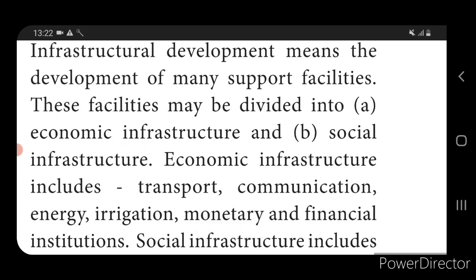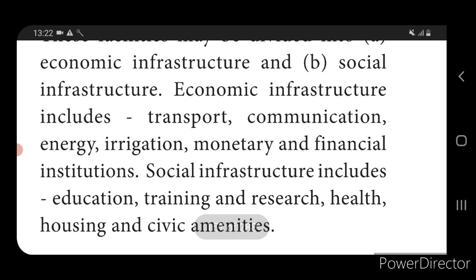Economic infrastructure supports production and distribution, like transport, communication, energy, irrigation, and monetary and financial institutions. Social infrastructure means that for the development of the society, we need certain supporting facilities.